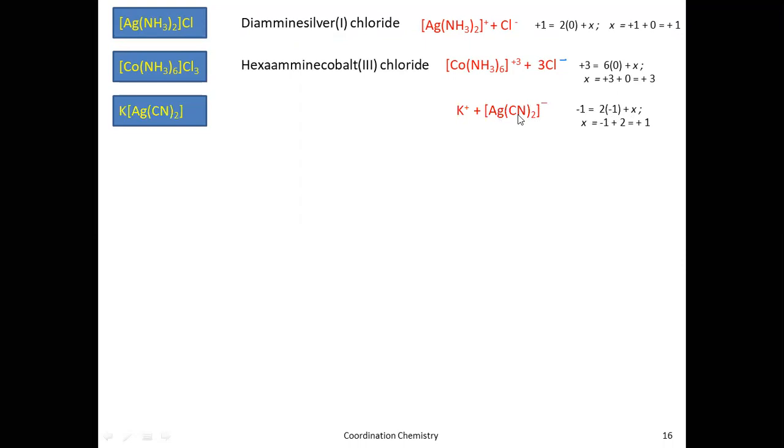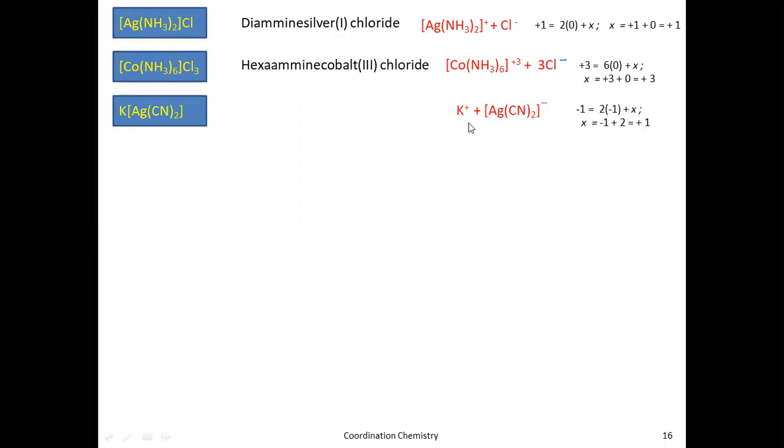Cyano. We have already seen the charge on the cyano is -1. So -1 plus x. If 2 into -1 is -2, and it goes to this side, it becomes x is equal to -1 plus 2, that is +1. So the charge on the silver is +1.